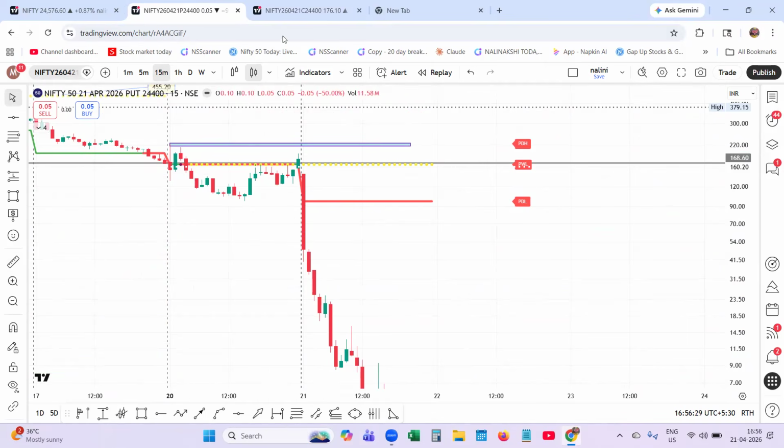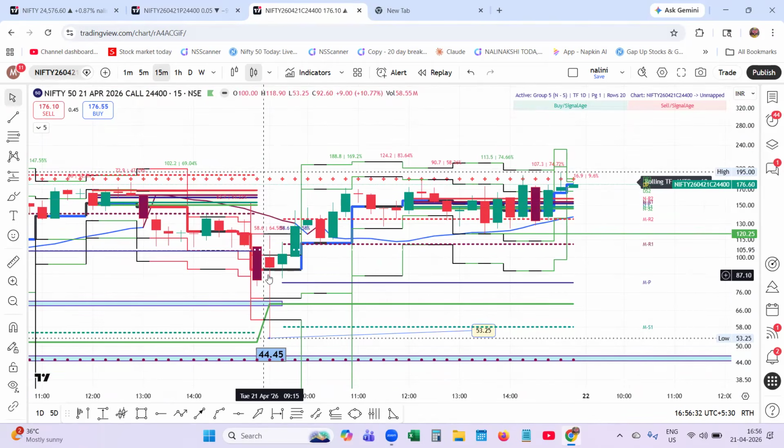Can you see how much volatility there has been? And then it is sitting above the pivot. When you are on the 15 minutes time frame, when it turns black, that is neutral.